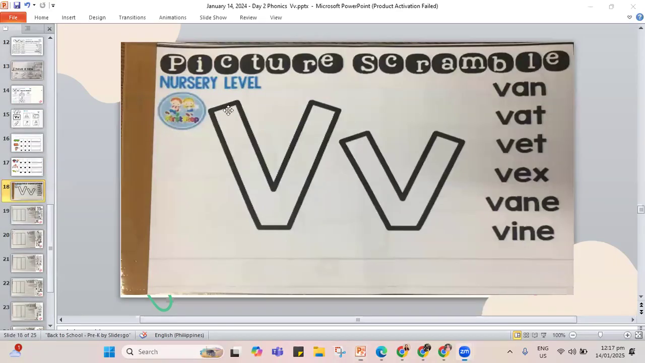And you get to trace for the V here, capital V and the lowercase letter v. And please do not forget to write your name in the space provided. Let's go read our V words. We have the van, vat, vet, vex, vein, and vine. So those are your V words for today. Let's erase it. I'll have to jump to the first page, okay?